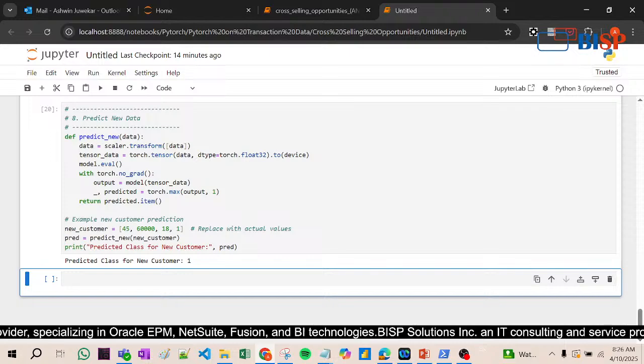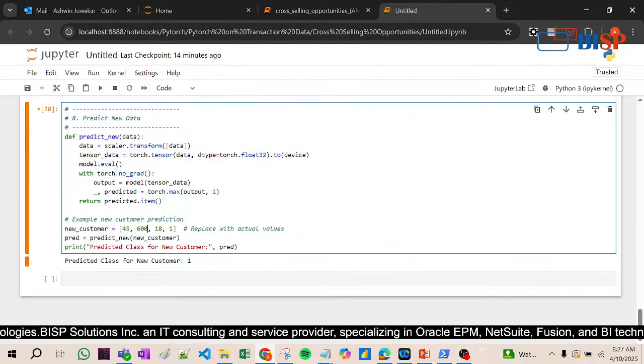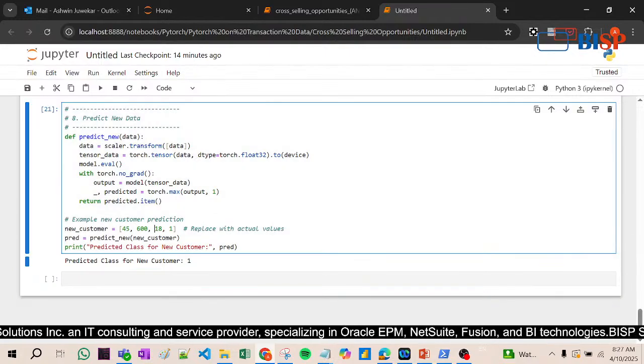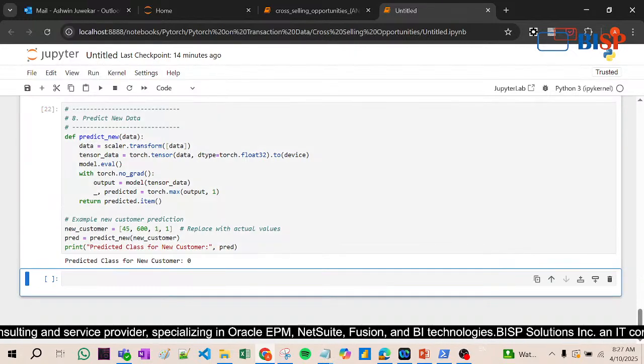If one person consumes 18 shaving cream tubes per month, the cross-selling increases. But if I make the consumption 1, it becomes 0.